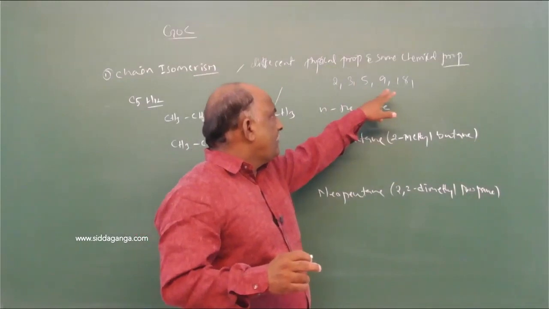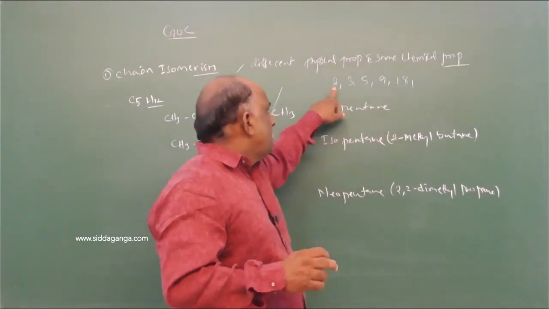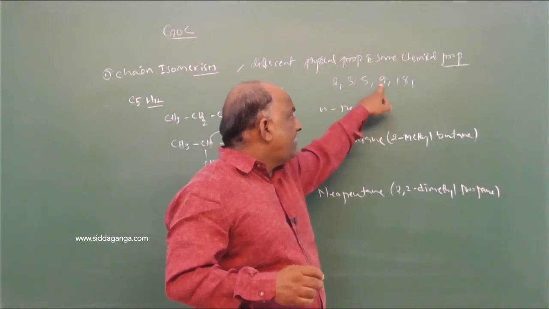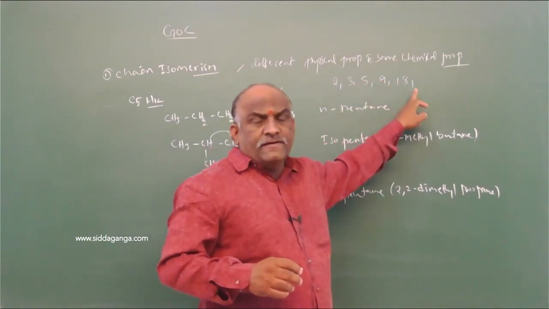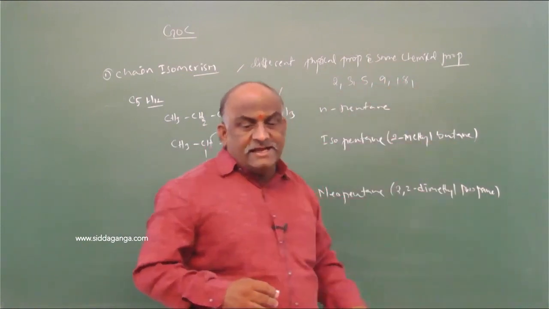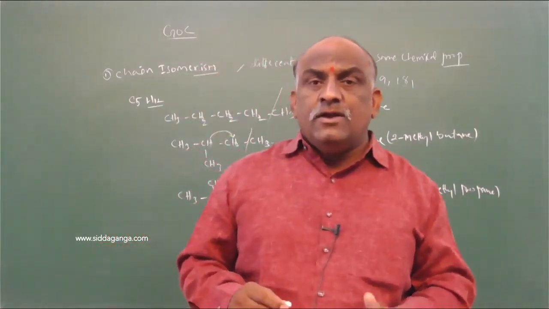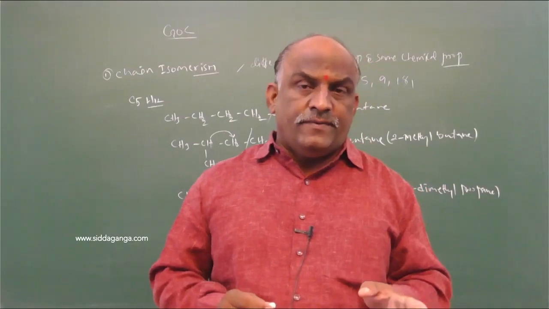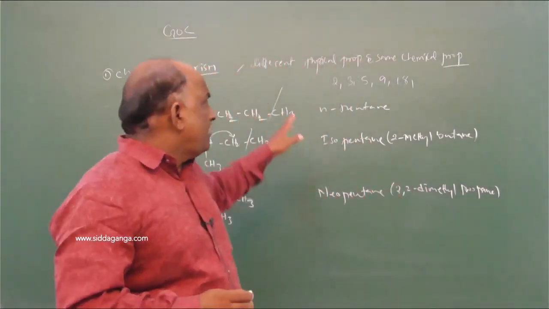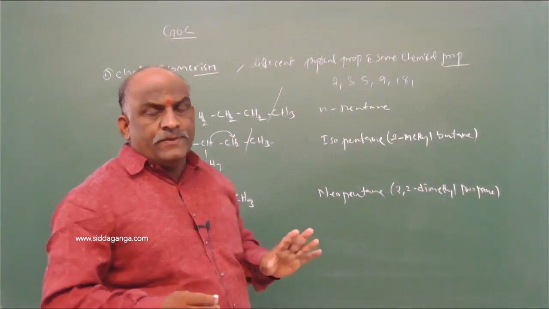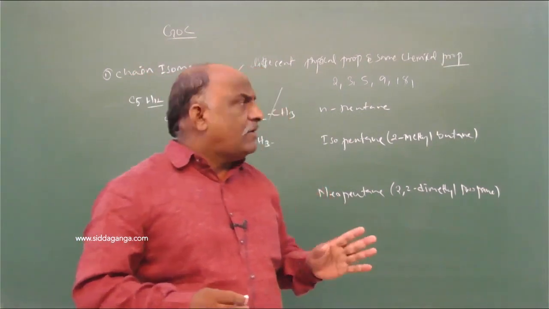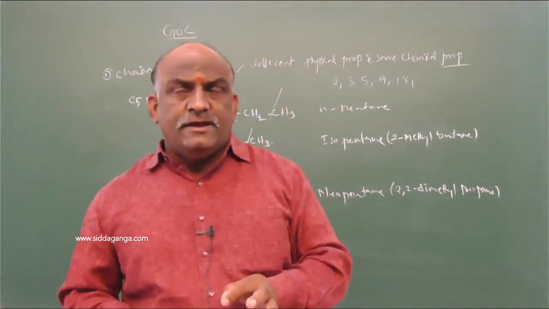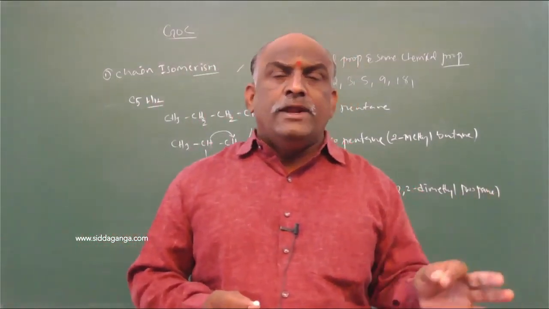we have to revise up to this: butane, pentane, hexane, heptane, octane. Octane is available in 18 styles. 18 chain isomers are possible for octane. So keep this point in your mind: 2, 3, 5, 9, 18, followed by 37 and 65. 37 and 65 are related to nonane and decane.